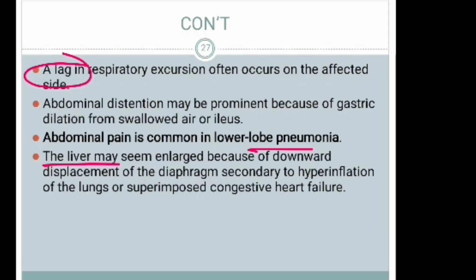A lag in respiratory excursion often occurs on the affected side. Abdominal distension may be prominent because of gastric dilation from swallowed air or illness. Abdominal pain is common in lower lobe pneumonia. The liver may appear enlarged because of downward displacement of the diaphragm, secondary to hyperinflation of the lungs or superimposed congestive heart failure. If pneumonia is complicated by congestive heart failure, it may displace the diaphragm downward. Due to this, it can cause abdominal distension and abdominal pain.